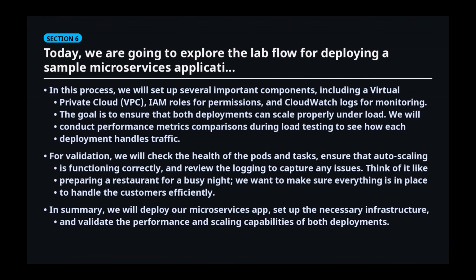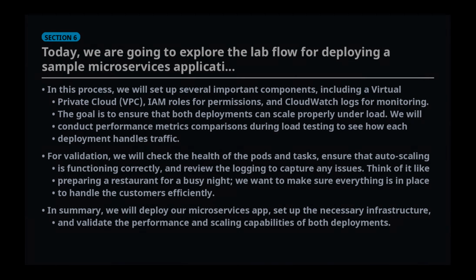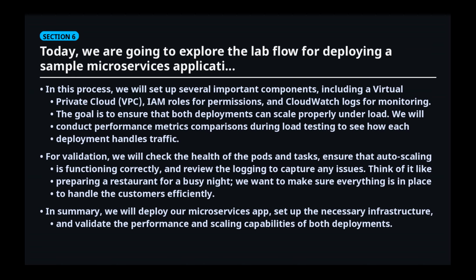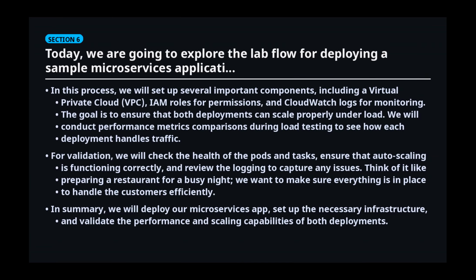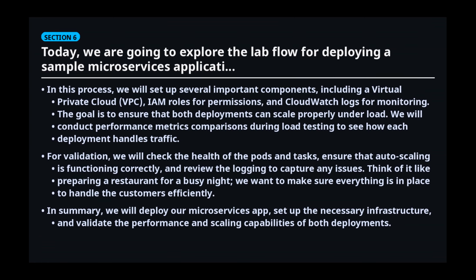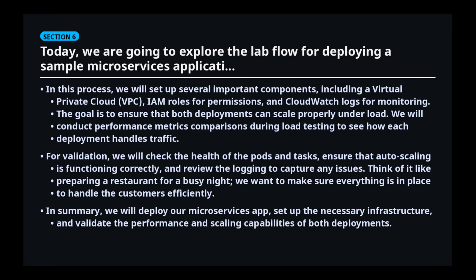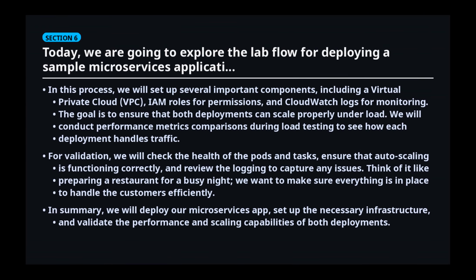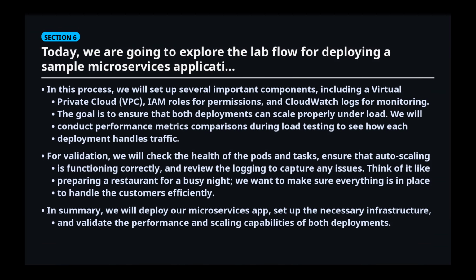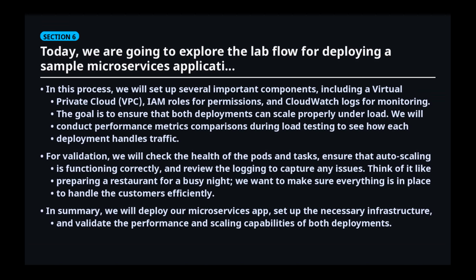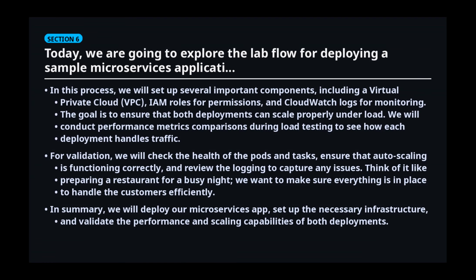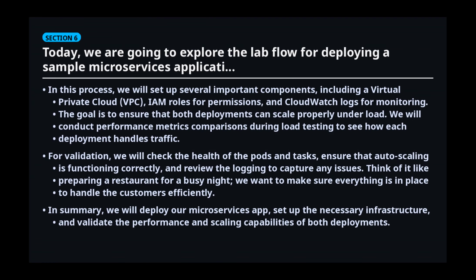For validation, we will check the health of the pods and tasks, ensure that auto-scaling is functioning correctly, and review the logging to capture any issues. Think of it like preparing a restaurant for a busy night. We want to make sure everything is in place to handle the customers efficiently. In summary, we will deploy our microservices app, set up the necessary infrastructure, and validate the performance and scaling capabilities of both deployments.